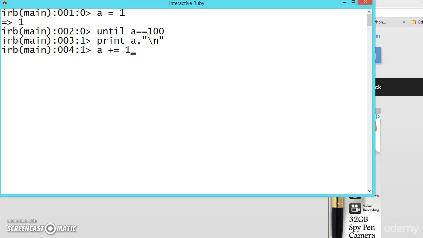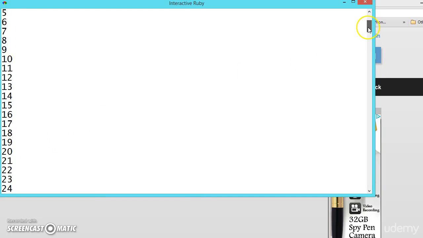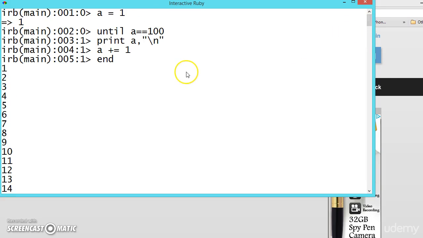Suppose we put a equal to 1, increment by 1, and then it will stop at 100. So whenever a becomes 100 the loop is stopped. The syntax is same but the meaning is different. When we are using while loop, we are checking whether the condition is true. If the condition is true, you are inside the loop, you are iterating the code until the condition gets false. But here in until we are telling that until this condition becomes true you should be in the loop. If it never becomes true it will be inside the loop forever.